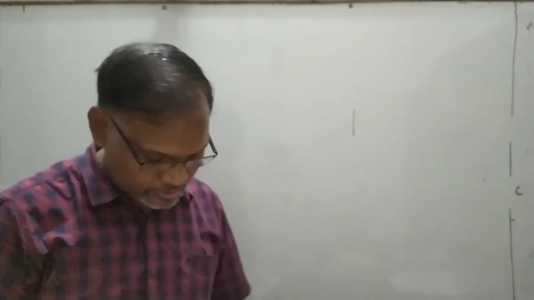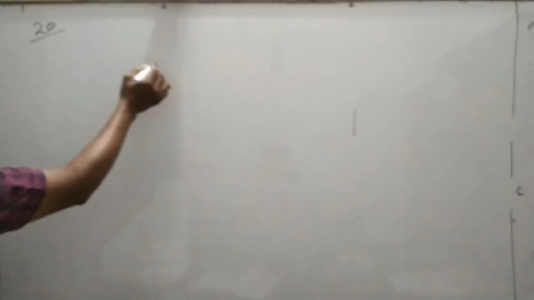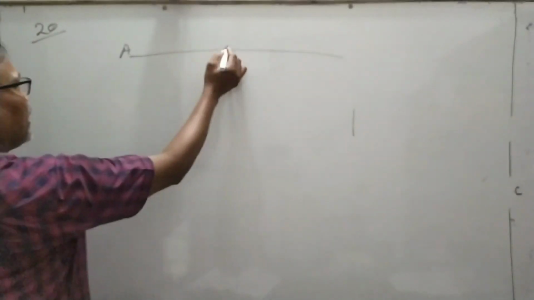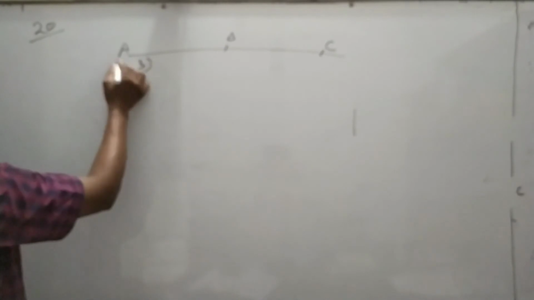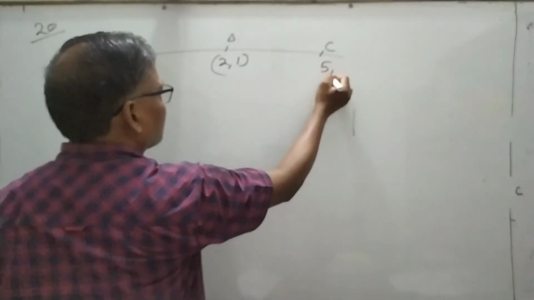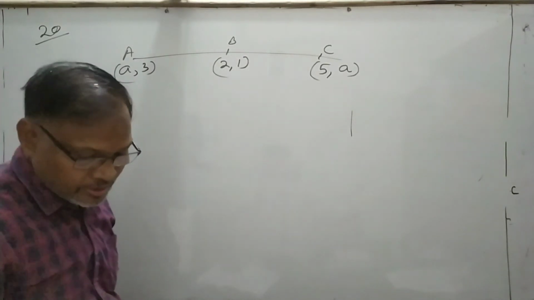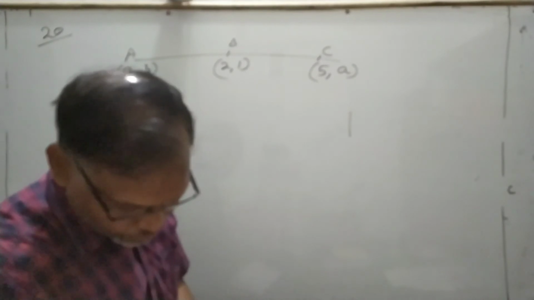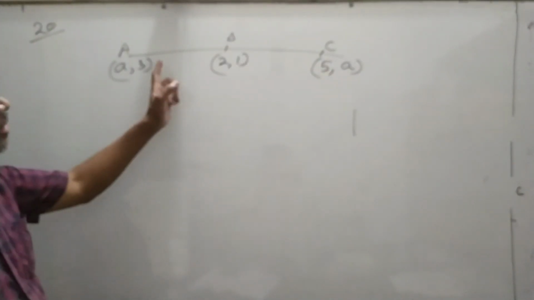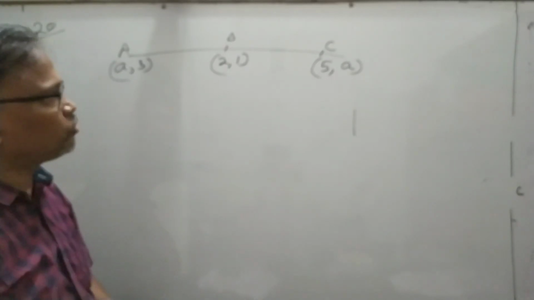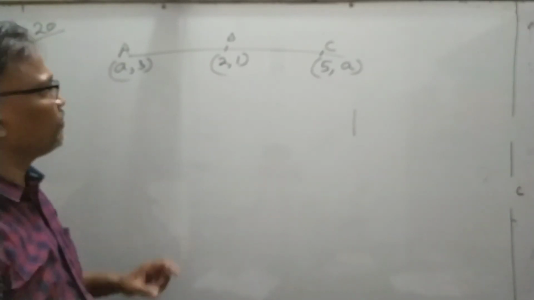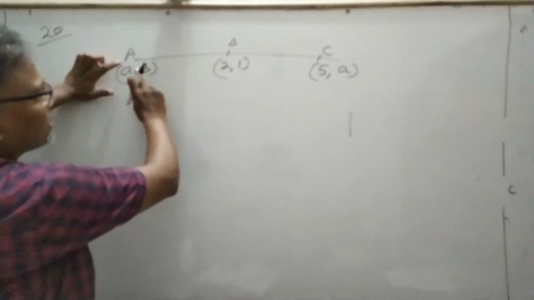Find the value of a if the points are collinear. Suppose question number 20: the points A, B, C are (a, 3), (2, 1), (5, a). These three points are collinear. Then find the value of a, and then find the equation of the line. तो ये डिस्टेंस फॉर्मूले से नहीं निकाला जा सकता है, but we use here the slope of the line. कोई भी पॉइंट्स कोलिनियर तभी होंगे when the slopes are equal.